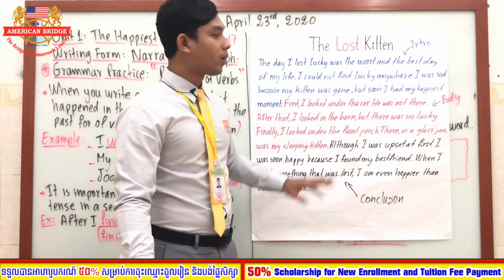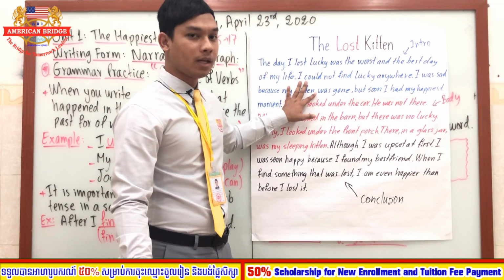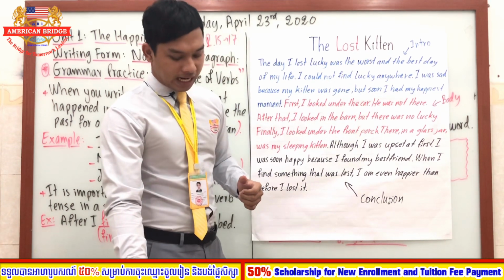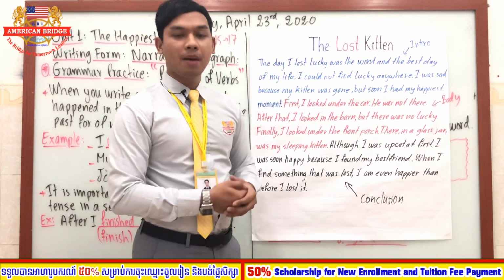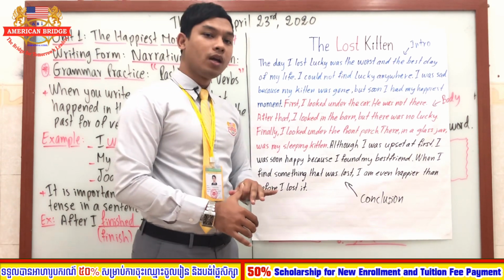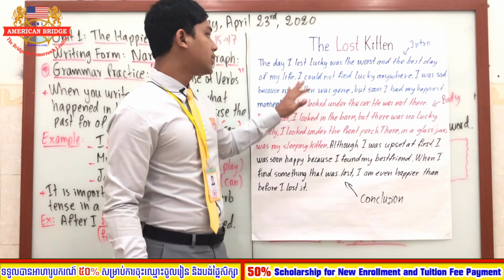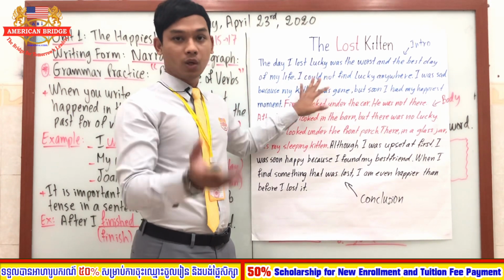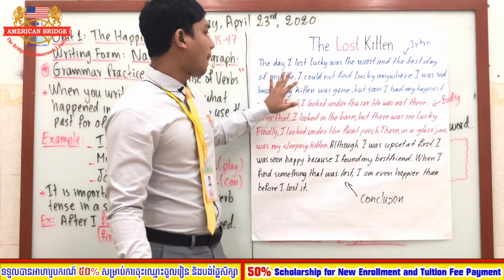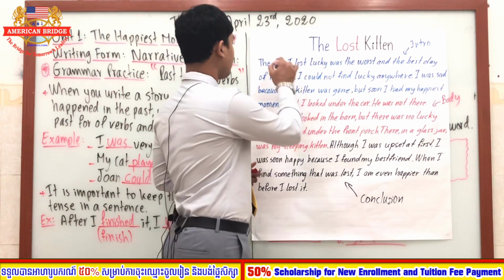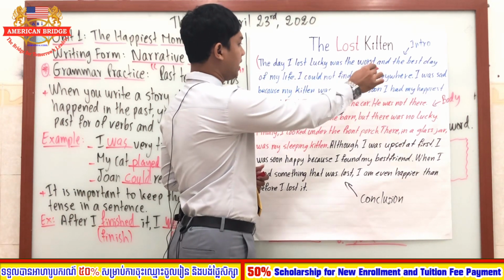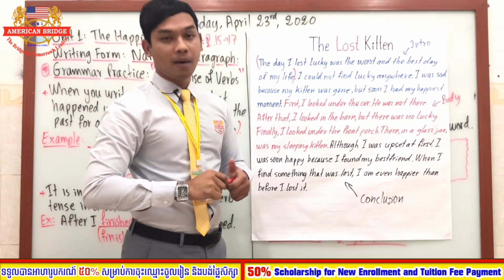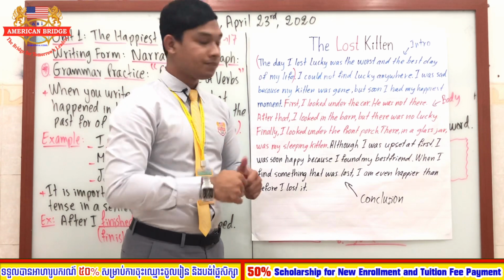So if you see all of these sentences and then you ask, teacher, where is the title? Okay, so can you find the title, everyone? Good. So the title should be The Lost Kitten, right? All right. And how about the topic sentence? You remember the topic sentence, right? So the topic sentence should be a short sentence that tells about the story. So this should be the first sentence here. Okay. The day I lost Lucky was the best day of my life, and until this one are the topic sentence. All right. Good.